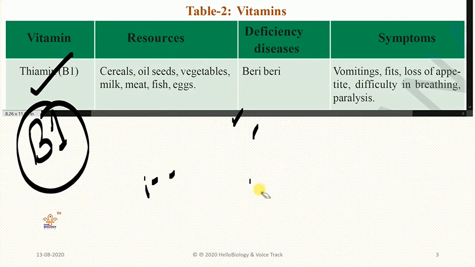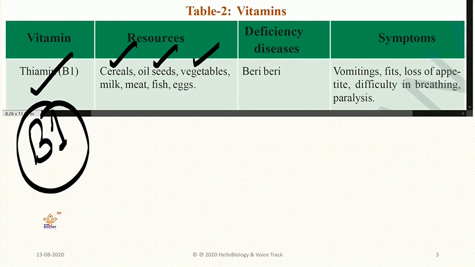First one is called the B1 vitamin, and it is otherwise called thiamine. And sources, where can we get these sources? Sources are very similar for every vitamin here. Cereals means other than rice and wheat, whatever grains are there we will call cereals. And oil seeds means sunflower seeds, peanut seeds, and flax seeds here, olive seeds, like that.